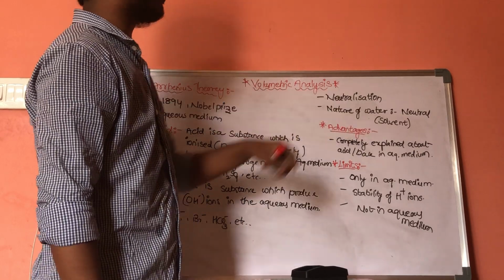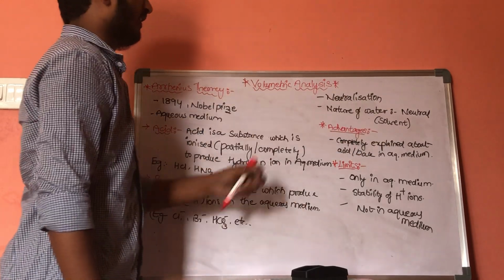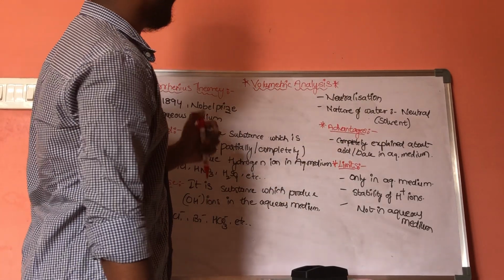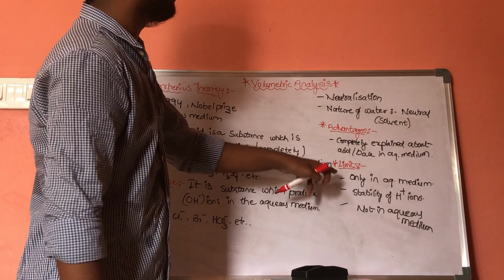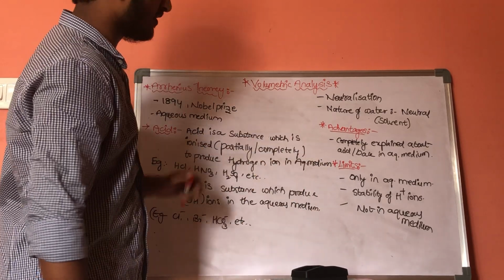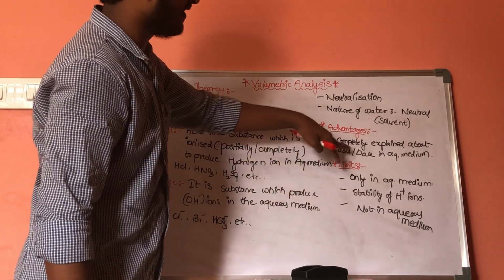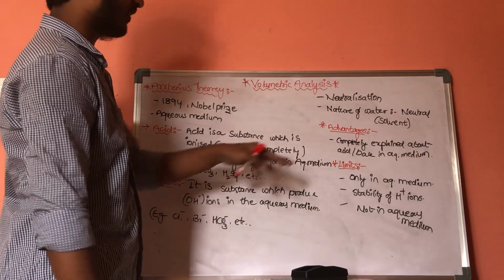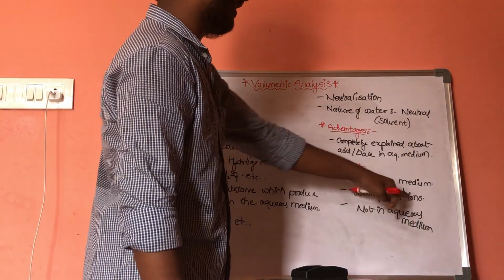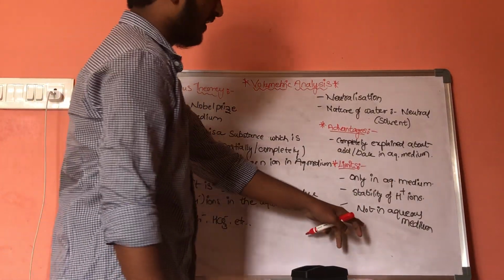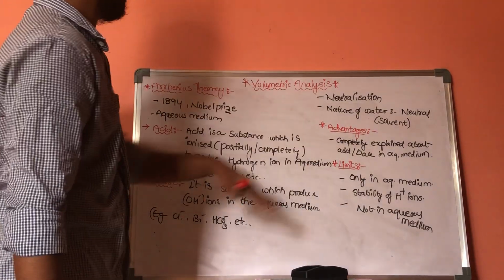When we consider the nature of water, it is neutral and this water will act as solvent. Now coming to the advantages of this Arrhenius theory, it completely explained the acid and base in aqueous medium. There are some limitations for this Arrhenius theory. The first limit is it only explained the character of acid and base in the aqueous medium. The second limit is he failed to explain the stability of hydrogen ions, and the third limit is he failed to explain acid and base in the absence of aqueous medium. This is the complete picture of Arrhenius theory.